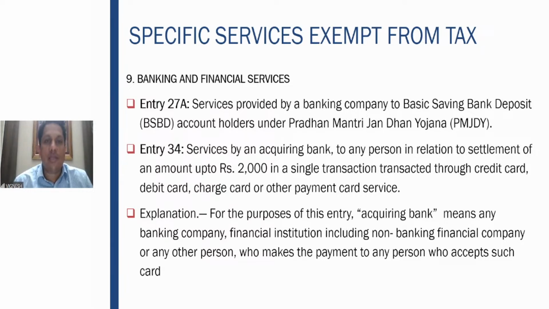What is this? A person comes to a watch shop. He sees a watch for 1,500 rupees. He swipes the credit card and buys the watch. How does this work? If the credit card, assuming, is issued by Axis Bank, so this person goes and swipes the card for 1,500 rupees. This 1,500 rupees straight away is paid by the Axis card on behalf of the customer to the watch dealer. This is how it works.